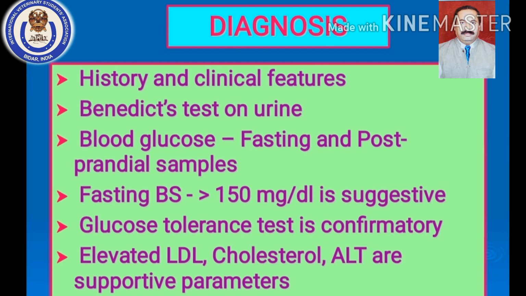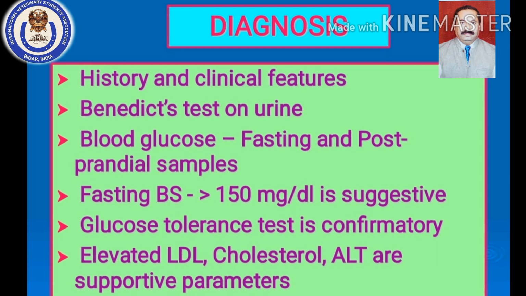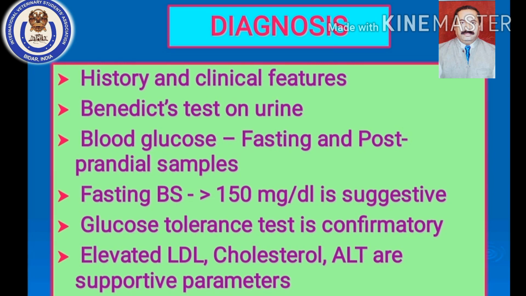If you want to know the exact blood glucose, you have to go for estimation of blood glucose in plasma or blood. Likewise, a qualitative analysis can be done. That's why we call the Benedict test the preliminary screening test for diabetes mellitus. When the Benedict test is positive, you have to go for blood glucose estimation. This is done on two occasions: fasting blood glucose and postprandial, meaning post feeding blood sample.